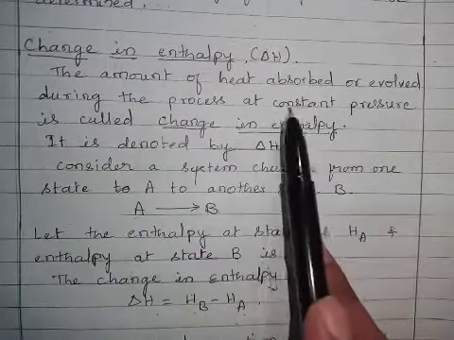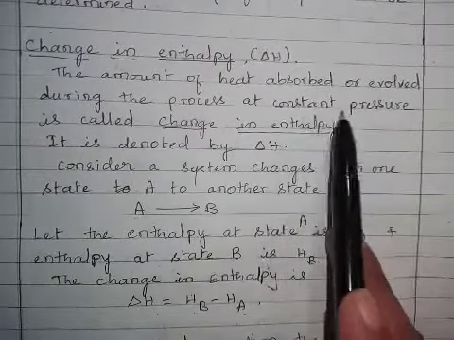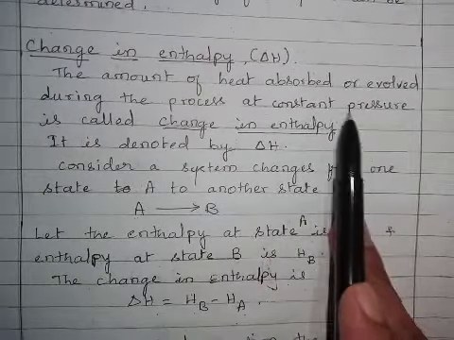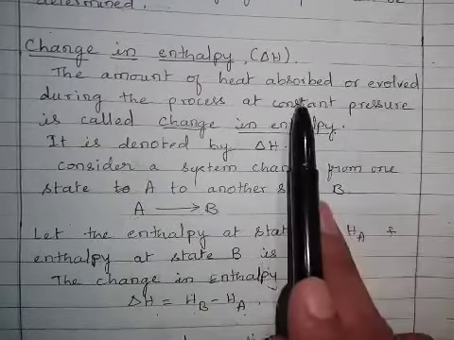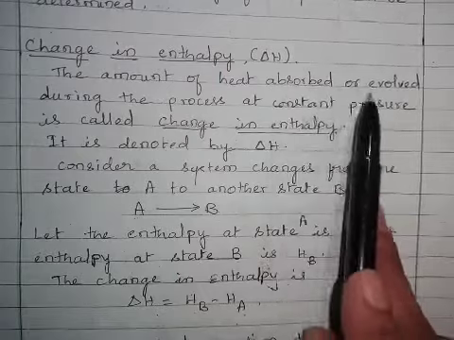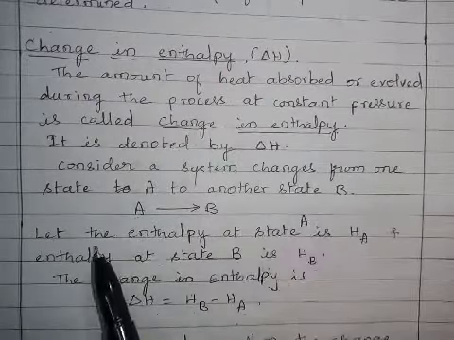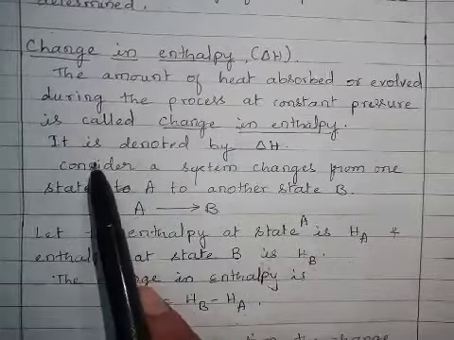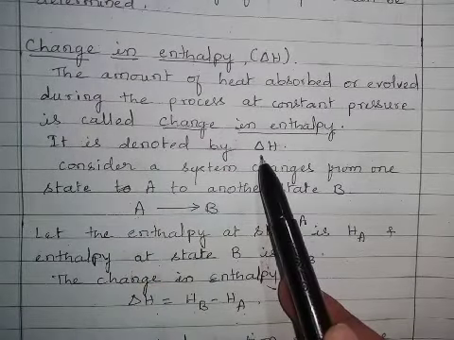And it must be maintained at constant pressure. At constant pressure, the amount of heat absorbed or released from the system during the process is nothing but the change in enthalpy. Change in enthalpy is denoted by delta H.